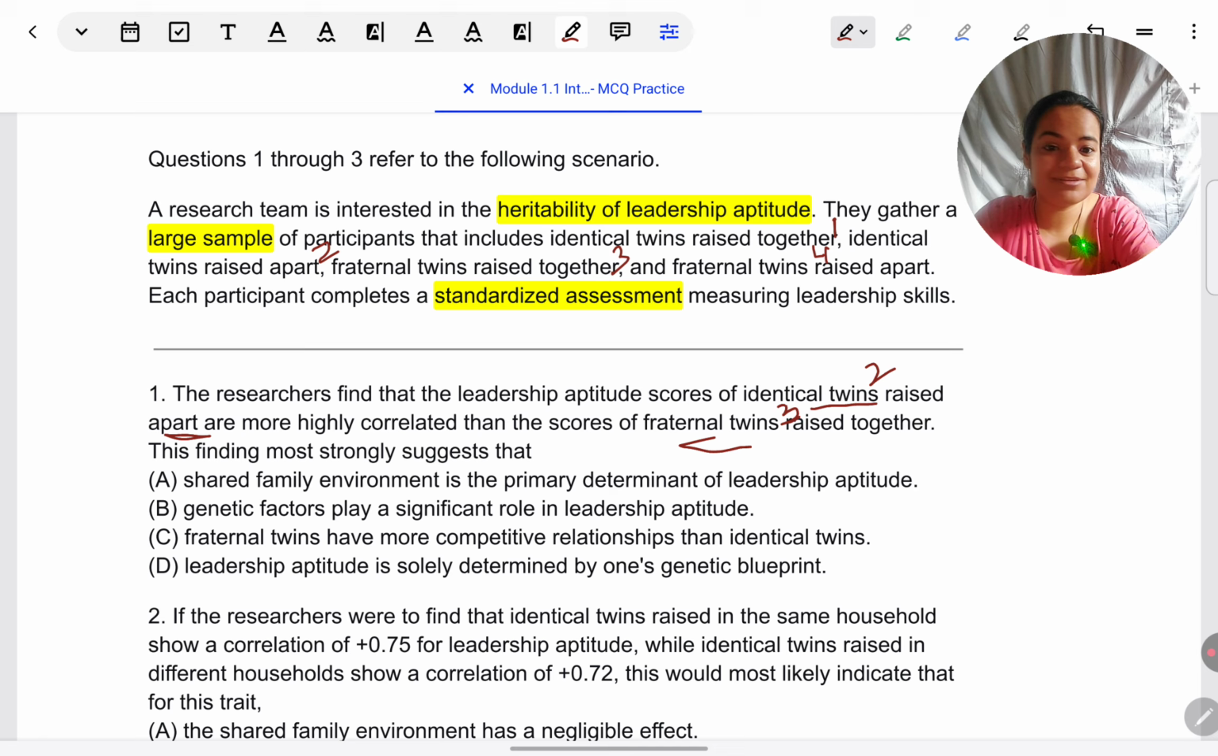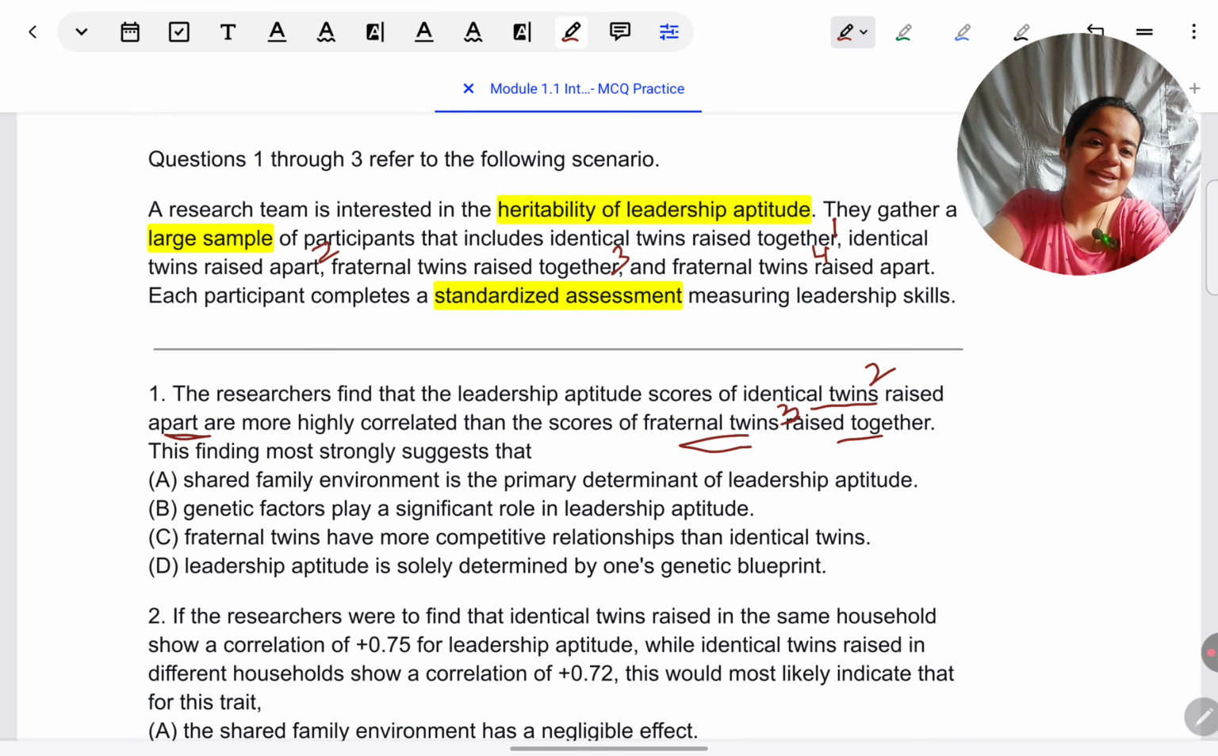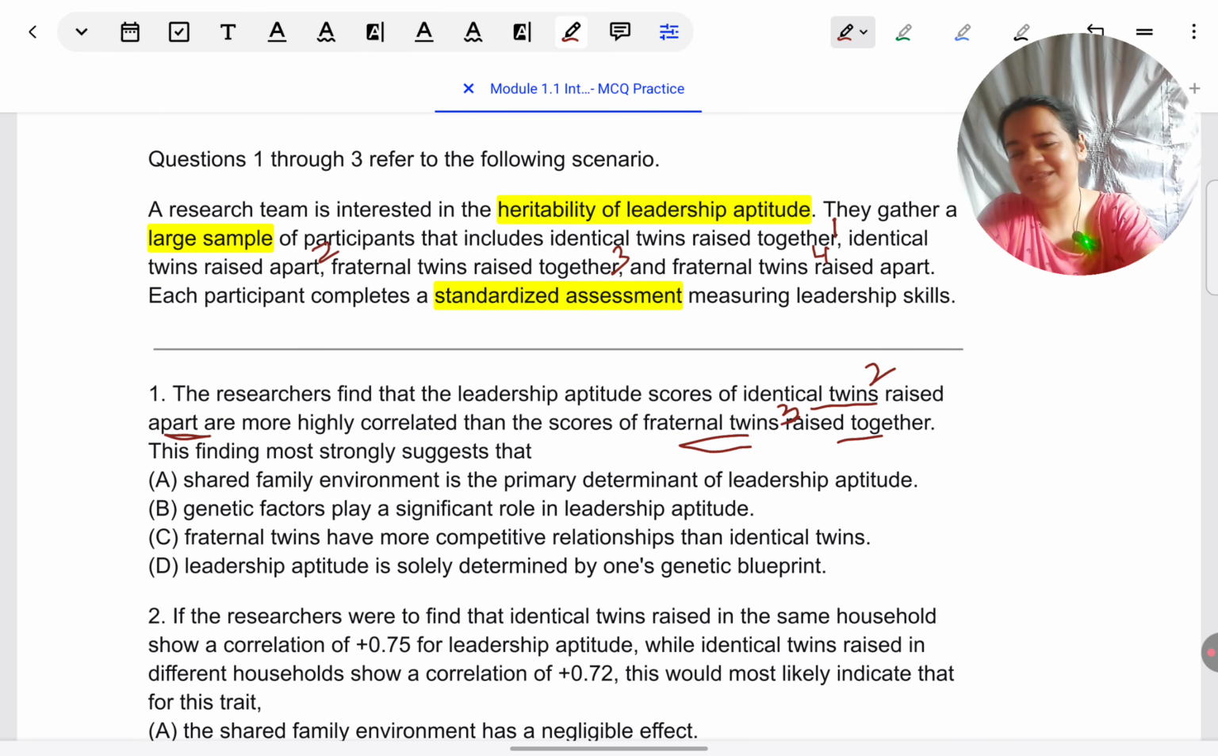To make that point even stronger, they have given us a comparison also. When it comes to fraternal twins who don't share 100% of their genes, even if they are raised together, in the same environment with the same experiences, they don't share their leadership aptitude as strongly. So that is a further hint that genes really matter. Of course I can't know the exact wording they must have used in the response choices, but it is going to be something like heredity has a stronger influence on leadership rather than experiences or the environment. That is going to be the conclusion.